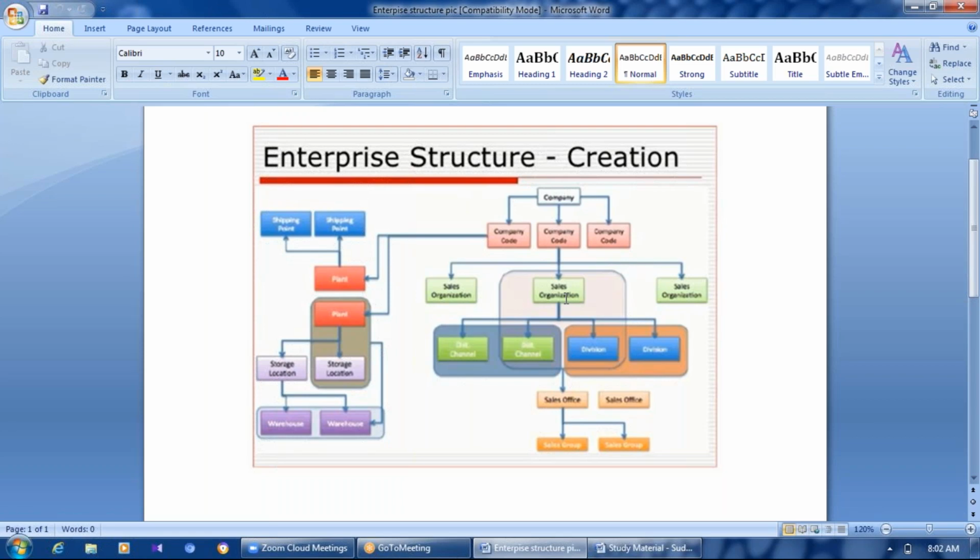Because if you take the example of Apple, Apple is doing operations in the US, Canada, Australia, and India. So for the US company code, we should create a sales organization. For the Canadian company code, we should also create a sales organization, and for the Indian one also. So in this case, we should have multiple sales organizations.